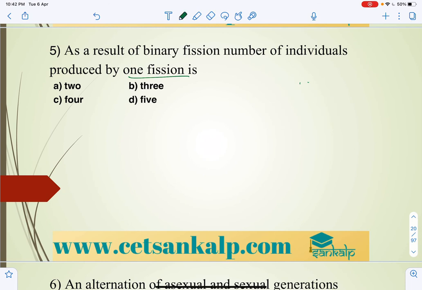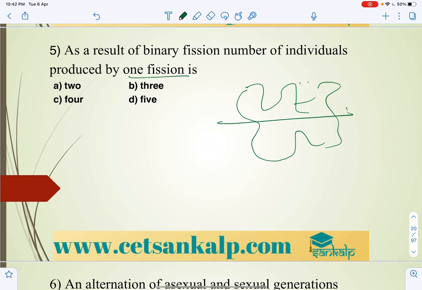We can take any shape. It is not that we have to take exactly that particular shape. And once it divides, either longitudinally or transversely, it gives two individuals. One fission, two fission, 4, 8.